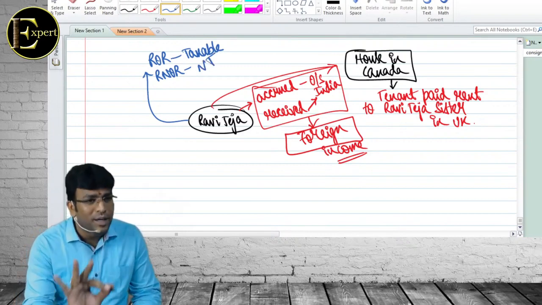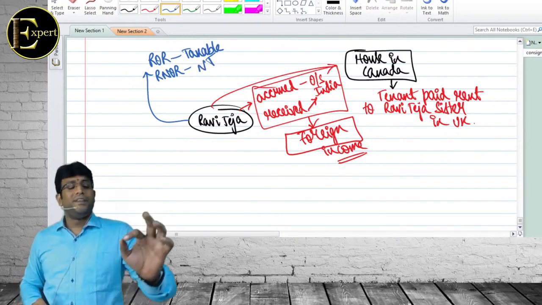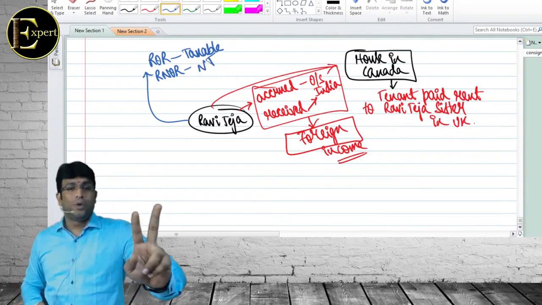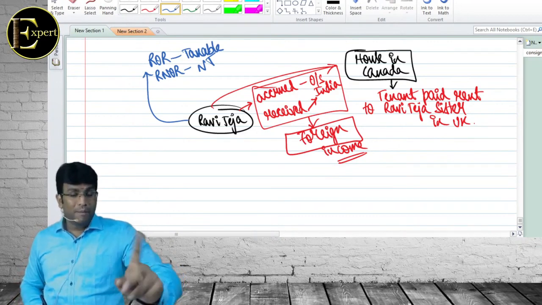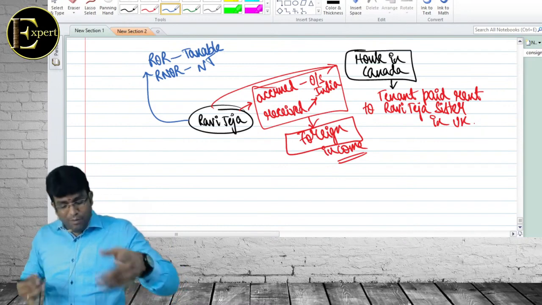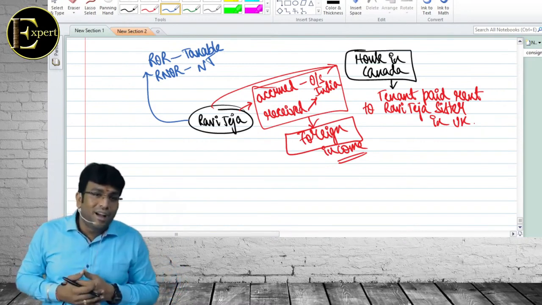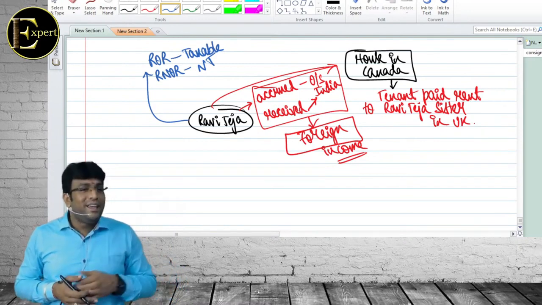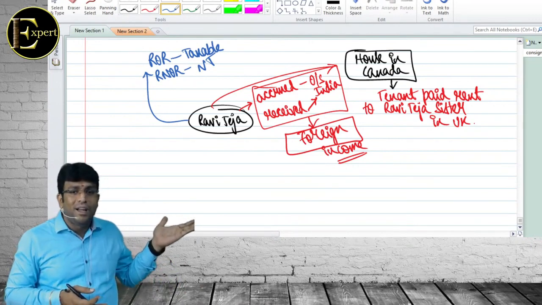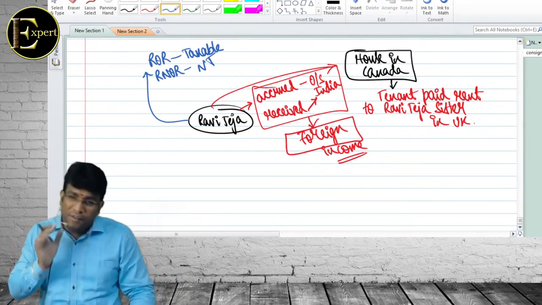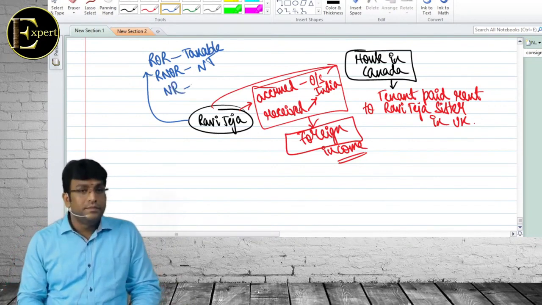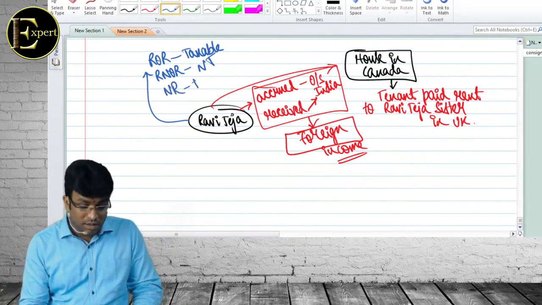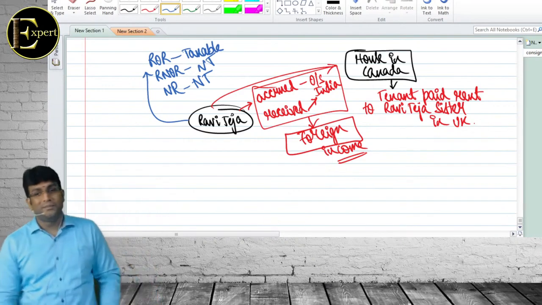What is the nature of income? Foreign income. Foreign income, we will touch RNOR only in two cases: business income which is controlled wholly or partly from India, and professional income set up in India. Tell me one thing, is this business income? Is this professional income? This is house property income. Is it business income? No. Is it professional income? No. Don't tax him. NR, remember the slipper? Yes. Not taxable. That's it.